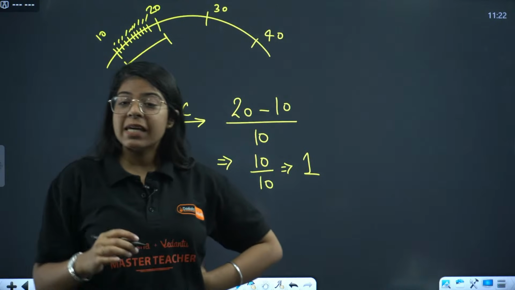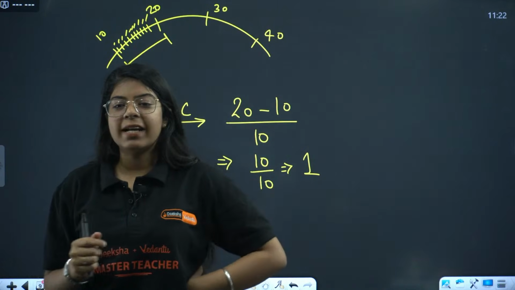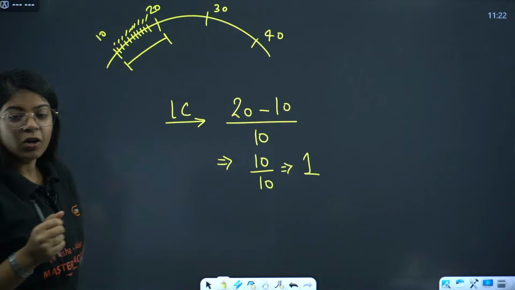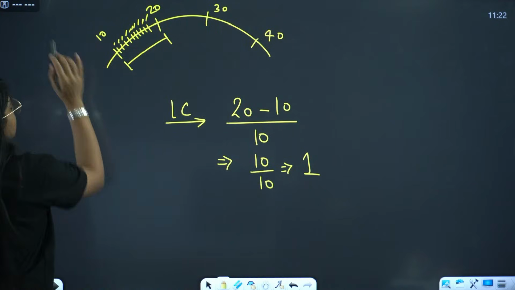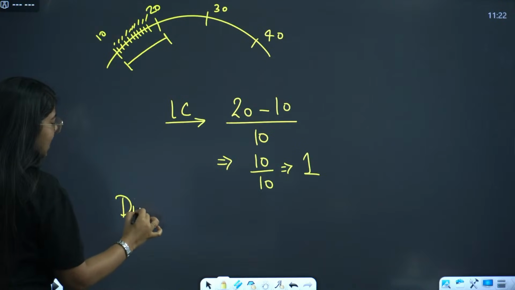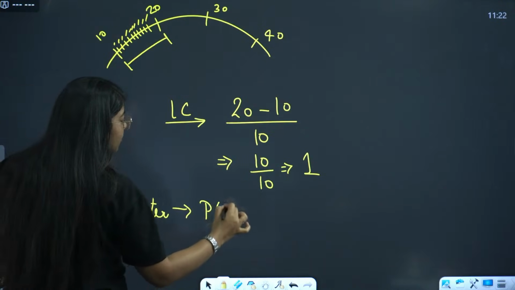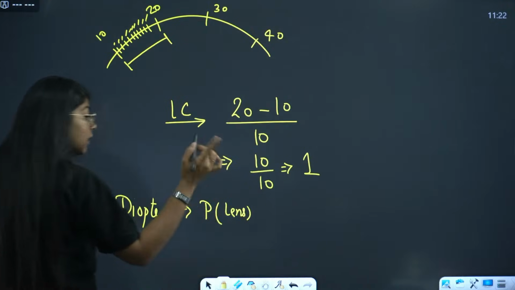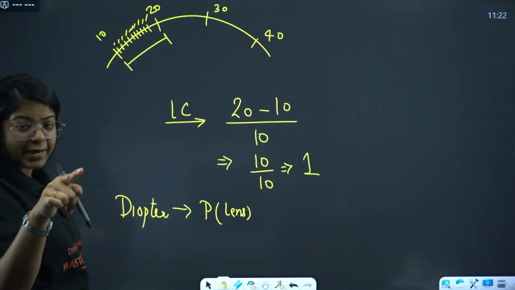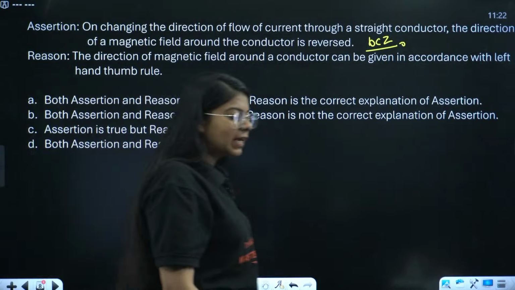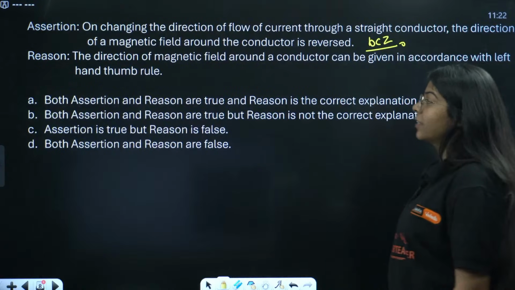Okay? We have answers as C. Everyone is saying C. Very good. Diopter is the unit of power of lens. Diopter is the unit of power, but of lens. The other unit of power is watt, right? Okay. We have the option as C. Let us see if all of you are correct or not.